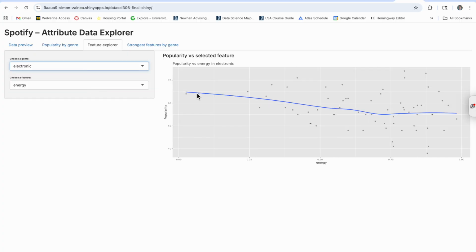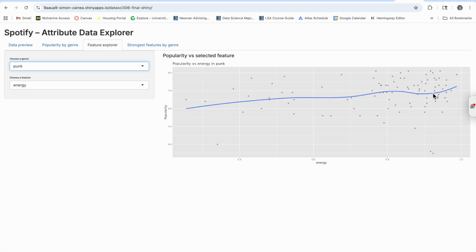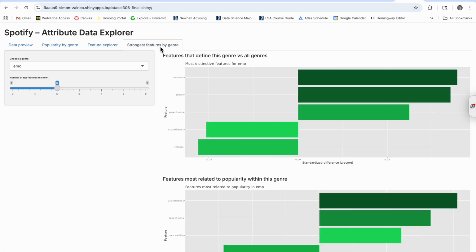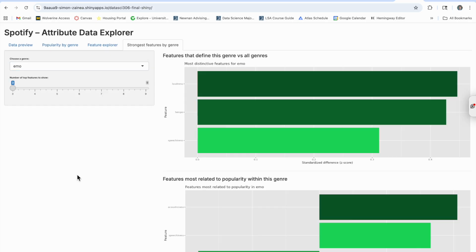But let's say we look at electronic. Interesting. It actually goes down as well. It's not something you expect, but let's say we look at punk. Punk, if there's more energy, it's going to be more popular. That totally makes sense. So now the final page, which is honestly the most informative in my opinion, is the strongest features by genre. So if we just reset this real quick, all right, we're still on emo.